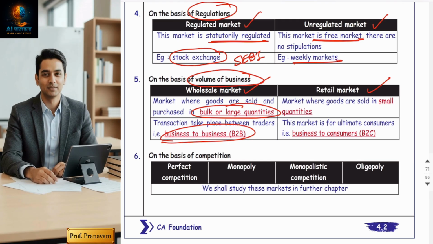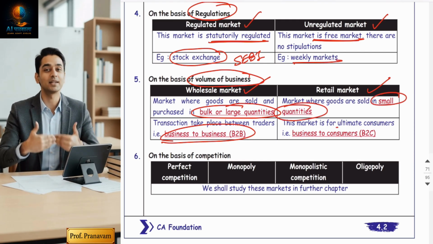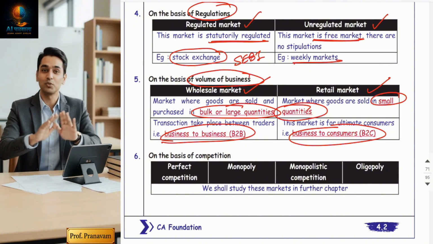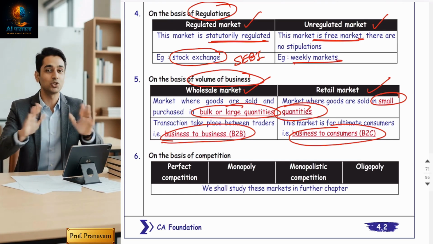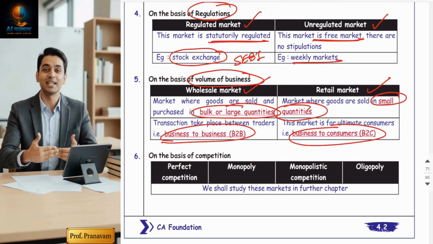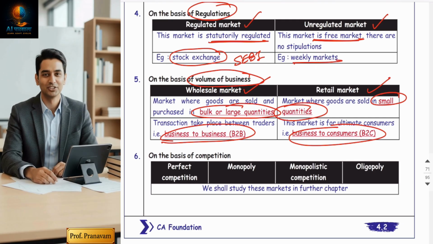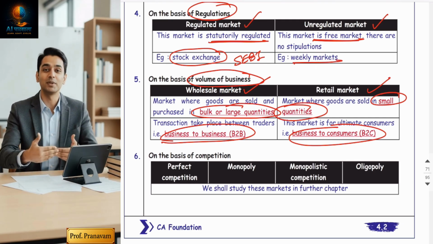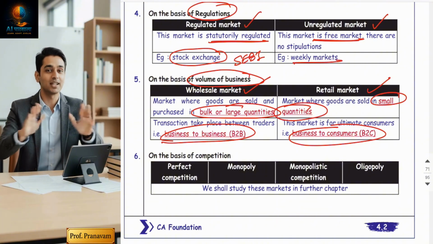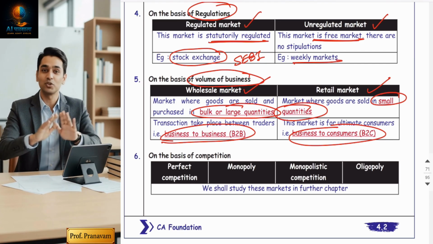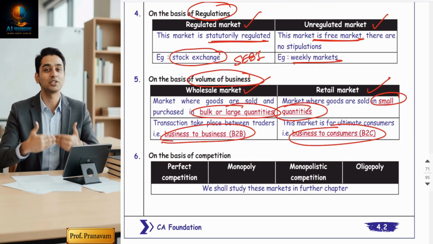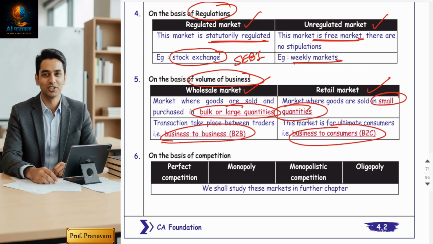Retail market means goods are sold in a small quantity. It is business to consumer market. The best examples of retail market are local markets and DMart malls. These are retail markets where consumers are the main customers. It's B2C. Businessmen are selling to the consumers. In wholesale market, businessmen are selling to businessmen. For example, when a shopkeeper buys in bulk from a wholesaler, it's called wholesale market, and then sells piece by piece to the customers. So wholesale market comes prior, retail market comes afterwards. That's how both markets are connected.